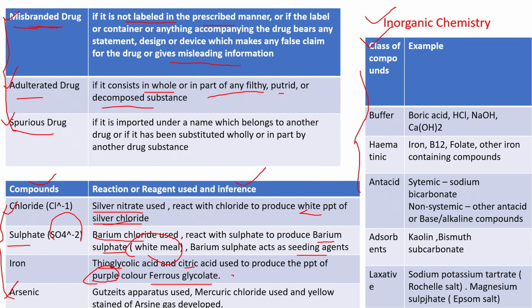Next, arsenic. Arsenic is one of the most important. Definitely, if these three will not be asked, then definitely arsenic will be asked. 100% guarantee.